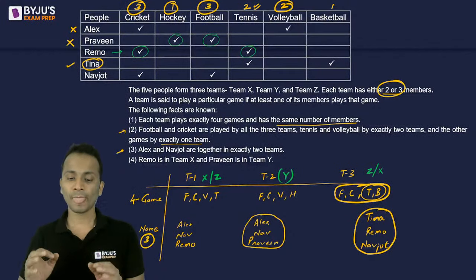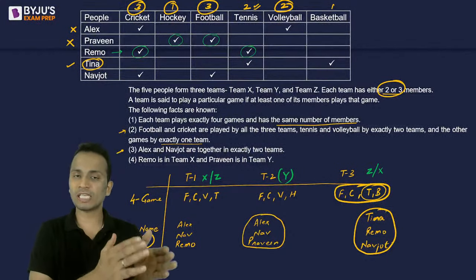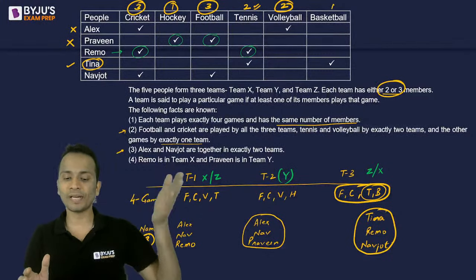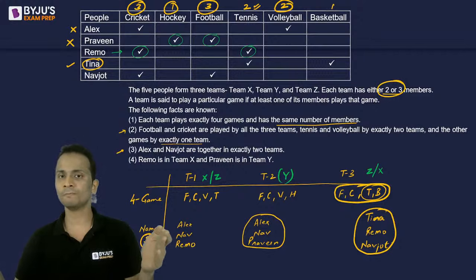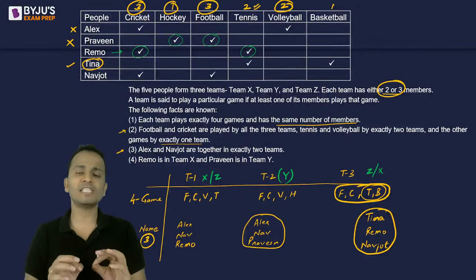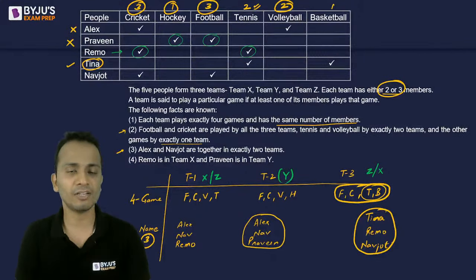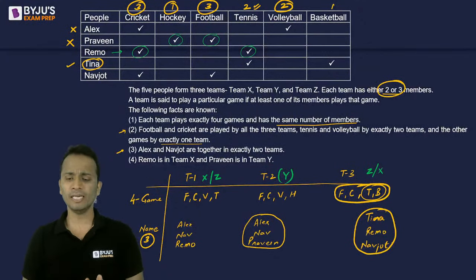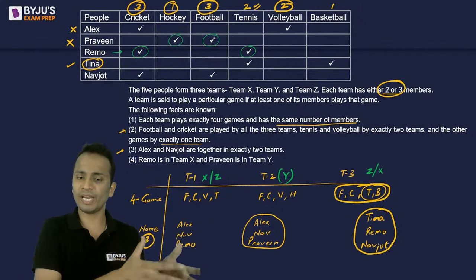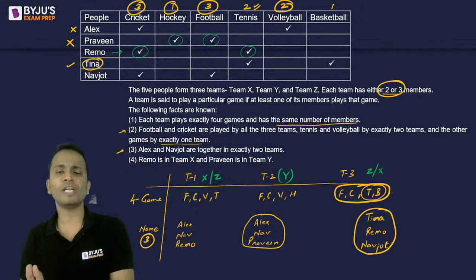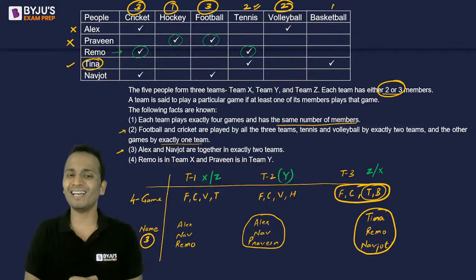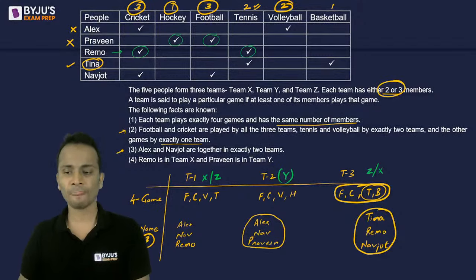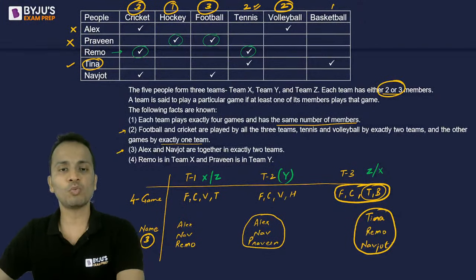If they are not allowing you to select a date of 2021, then you can select whichever is the earliest date they allow you to select. Let's say they are allowing you 2022 or 2023, whichever is the earliest date, you can select that date. Okay, let's move on to the questions one by one.